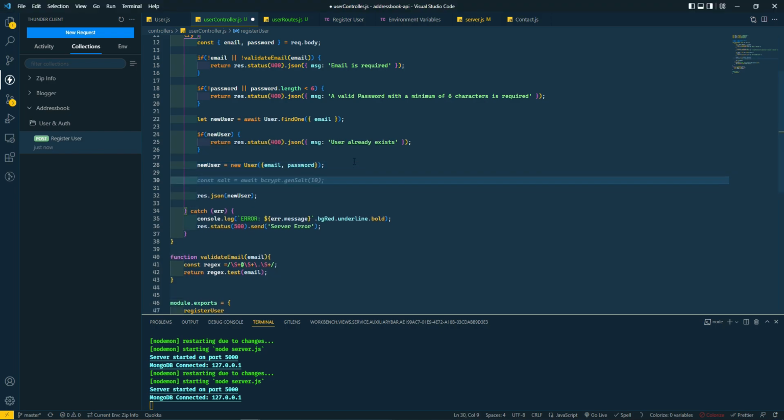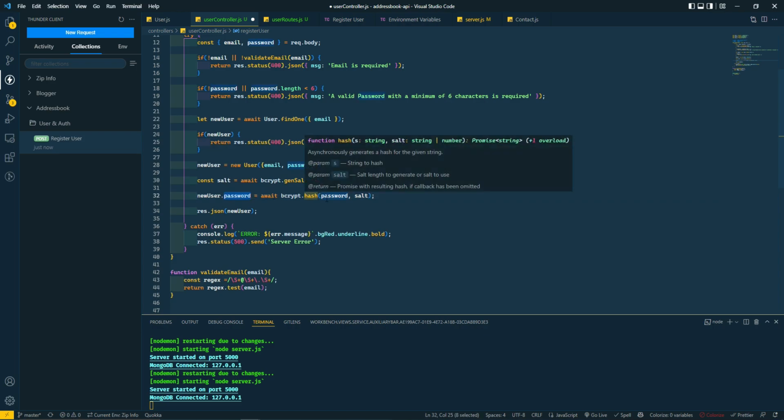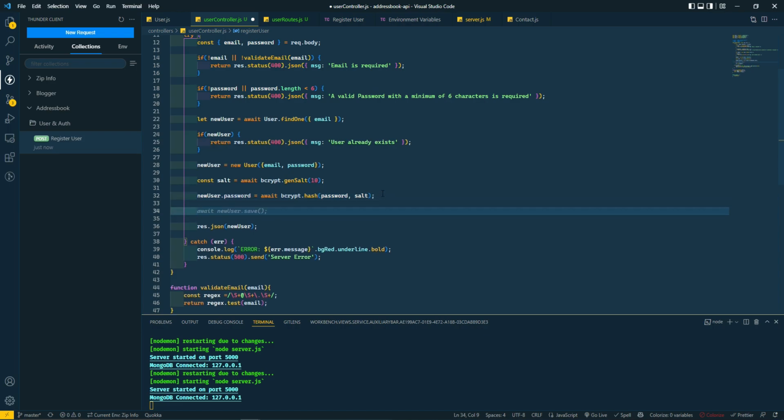We're going to create a salt, and we're going to say new user, and we're going to hash it. The new user password is going to be equal to bcrypt.hash, which takes the password and the salt, and sets the user password to that. Once that is done, we're going to say await newUser.save, and it's going to return that new user. Then and only then will it be saved in our database.